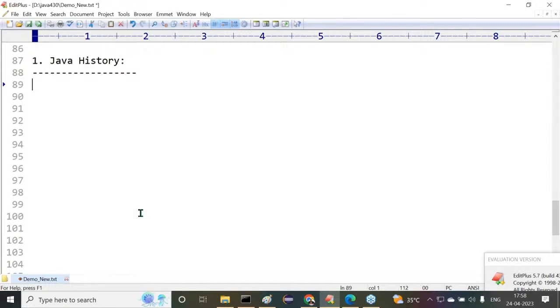Observe carefully. Tell me guys, all of you know, in which year was the Java first version provided to the market? 1990, 1995, 1996. It's a confusion, right? 1991.